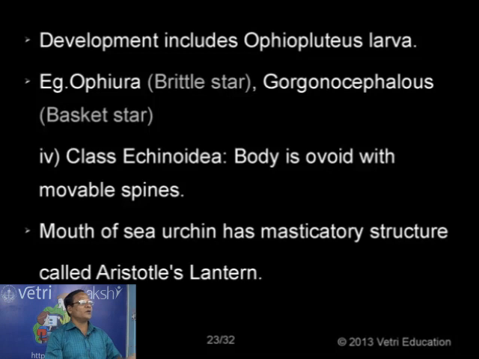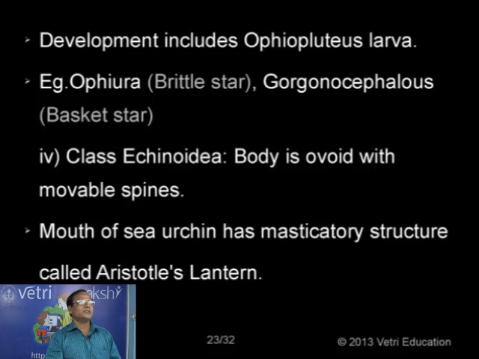Now class Echinoidea, here the body is ovoid, with spines, as in the case of a porcupine. So you see small spines, more spines are present on the globular body, hence the name Echinoidea. Echinus, that is hedgehog. So one peculiar character, in the mouth you see one masticatory apparatus.